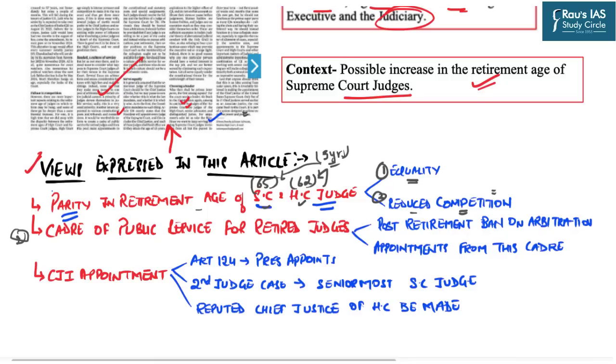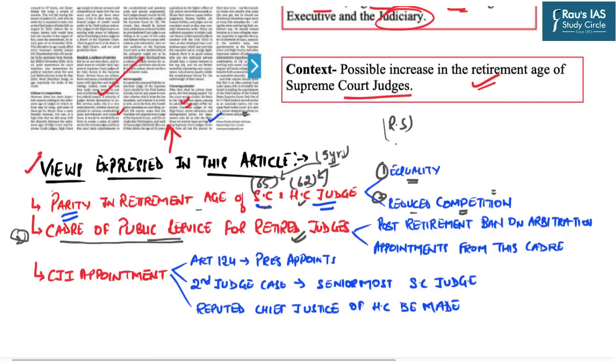The second important reform according to this author is that the government must create a cadre of public services for the retired judges. Because we have witnessed many a time that judges, after getting retired from the judiciary, like High Court or Supreme Court, are appointed to certain constitutional posts, or they are made members of the political parties, or they are made members of the Rajya Sabha.